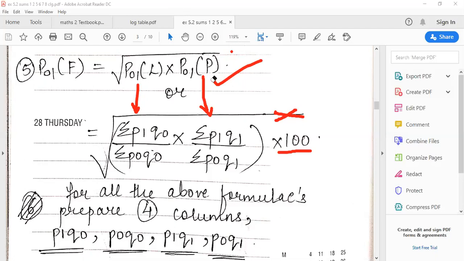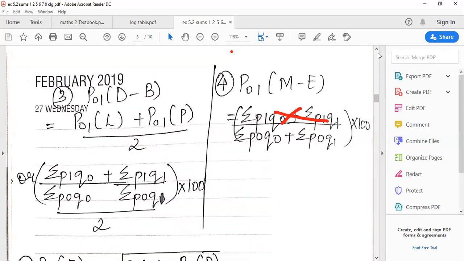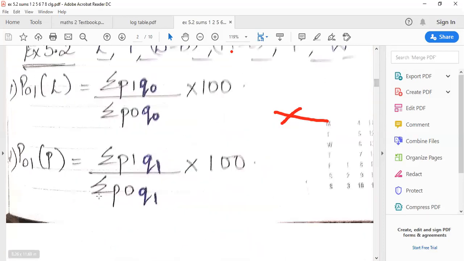Now I'll be telling you all how to solve the sums, what logic you have to remember in the sums. Okay, so listen to it now. Can you all see I've written down some rules which you have to remember. The rule says for all the above formulas, you have to prepare 4 columns. Now what are these 4 columns? Can anyone tell me? Laspeyres has 2, Paasche's has 2: numerator, denominator, numerator, denominator. These are the 4 different columns that you will prepare.